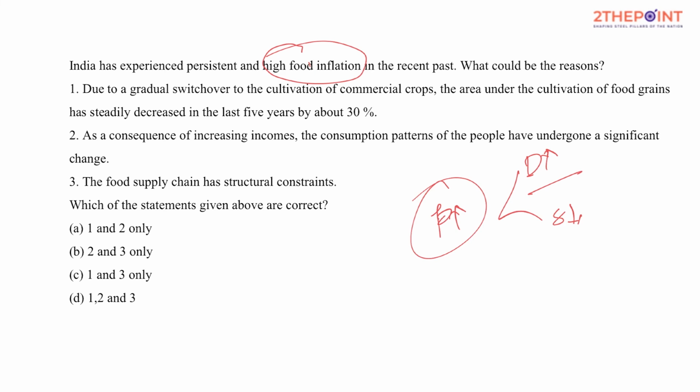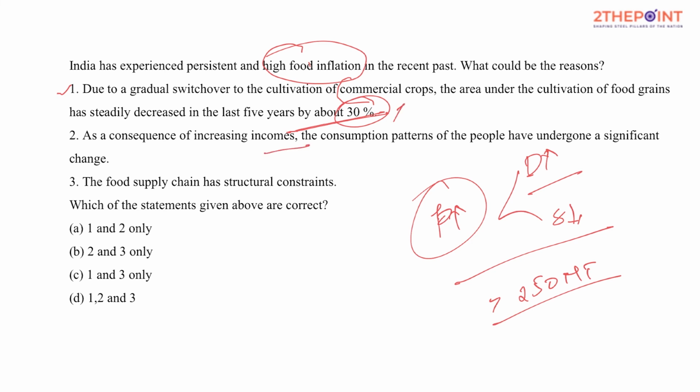Due to gradual switchover to the cultivation of commercial crops, the area under cultivation of food crops has steadily decreased in the last 5 years by about 30%. No, it's not. Of course, people have started going for more commercial crops, but it's not to an extent of 30%. In fact, you could also see a tremendous increase in food grain production in this country. As of now, India produces more than 250 million tons of food grains. So this is not a right statement.